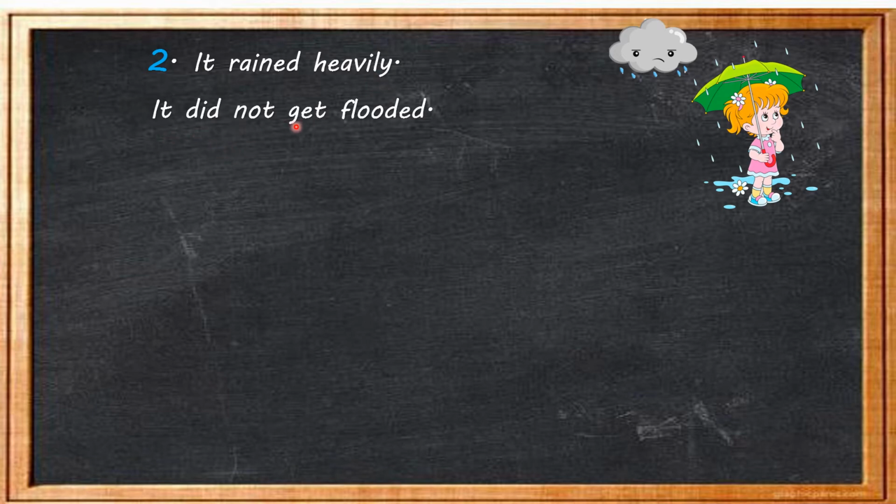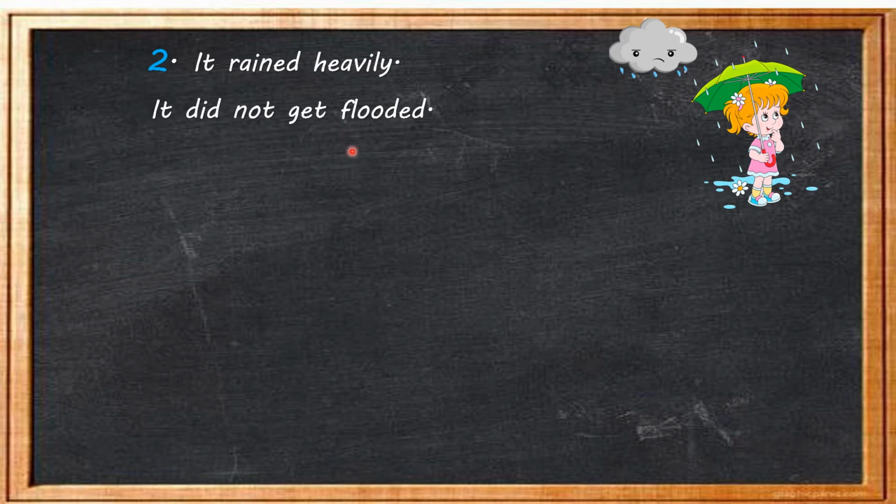It did not get flooded. In spite of heavy rain, it did not get flooded. So children, heavy rain means a lot of water, and a lot of water means flood. But here, in spite of heavy rainfall, there was no flood.